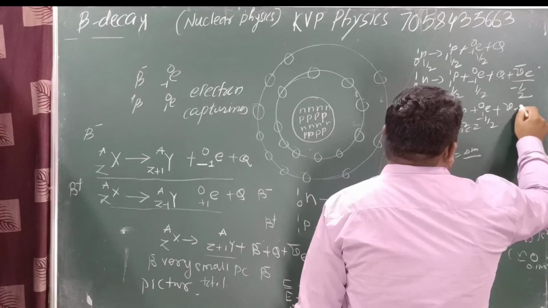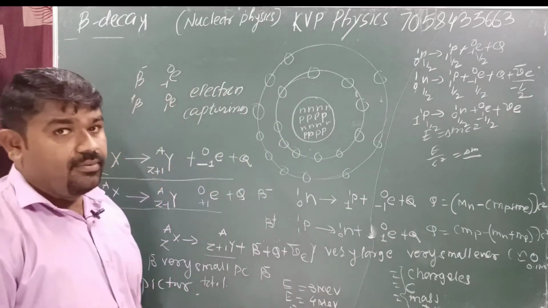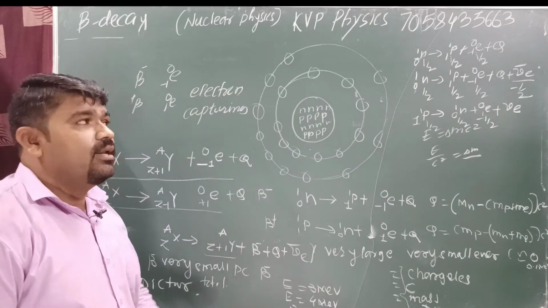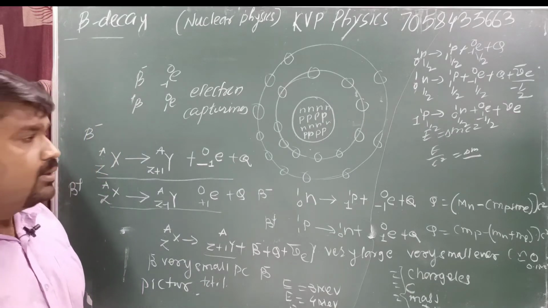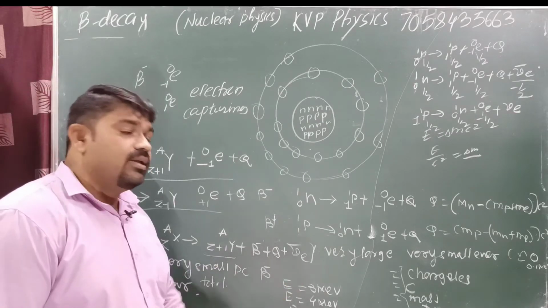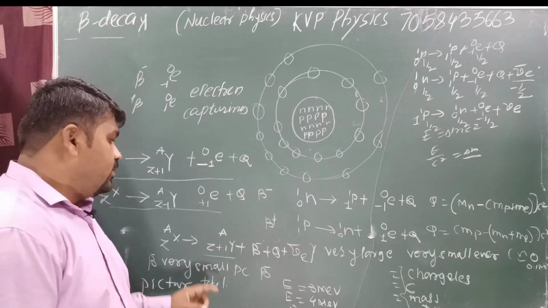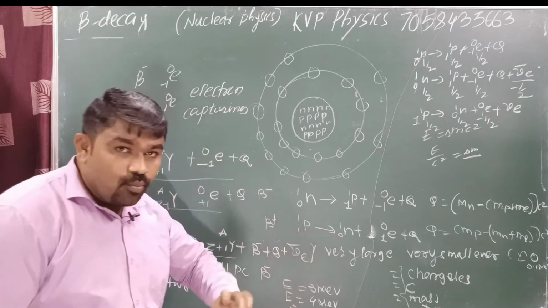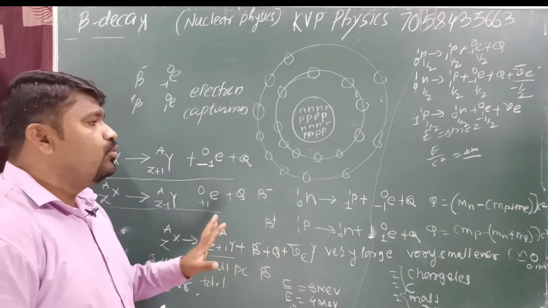So we can take the neutrino for positron, antineutrino for beta minus. Got it? This is known as an antineutrino particle or neutrino particle. Once you get the neutrino particle, both conservation of energy as well as conservation of momentum are possible in this case.